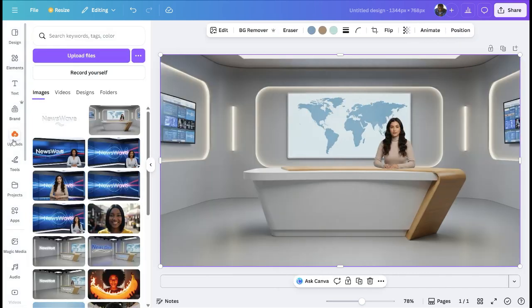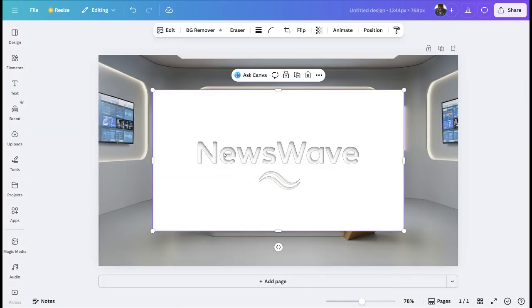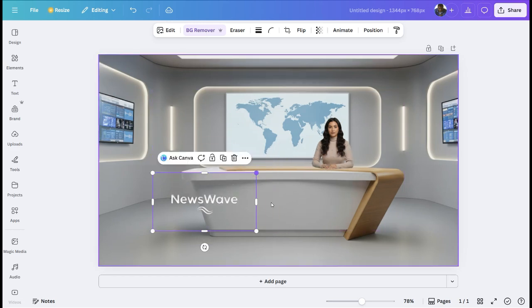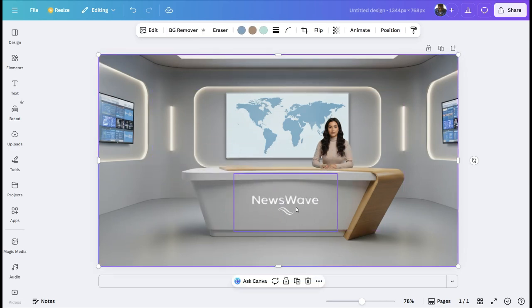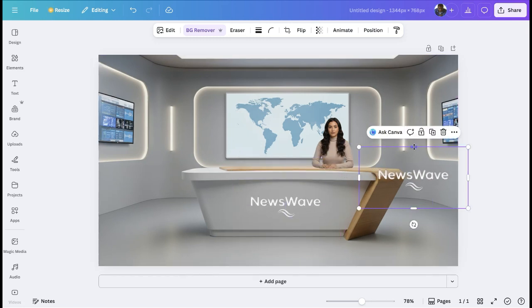Then once we upload it, click on it to be added to the center of your editing page. Go to the top area of the page and click on remove BG, and the background of the name logo will be removed.